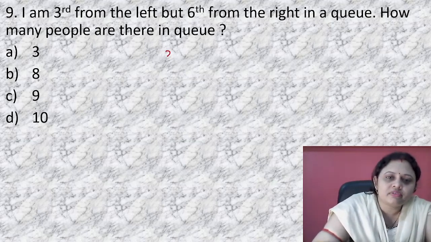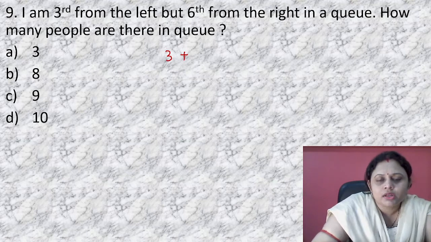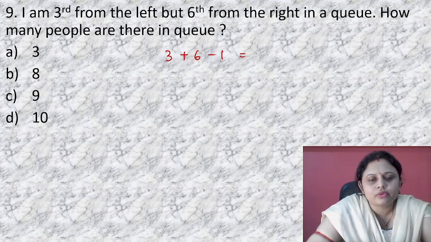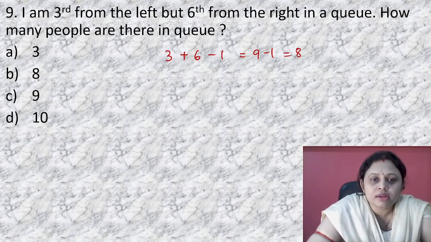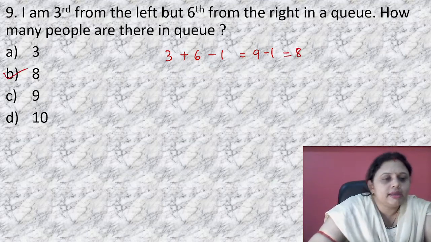You are third from left, okay. Add that with 6 from right: 3 plus 6 and minus 1. Simply subtract 1 from it. 3 plus 6, that is 9. 9 minus 1 is equal to 8. So, how many people are there in the queue? There are 8 people in the queue.